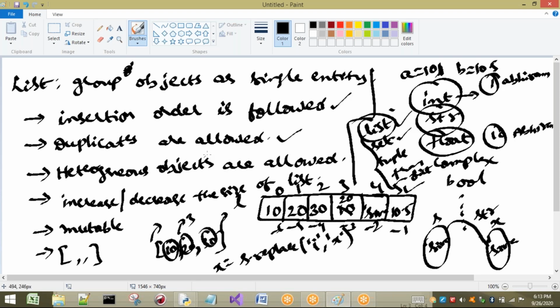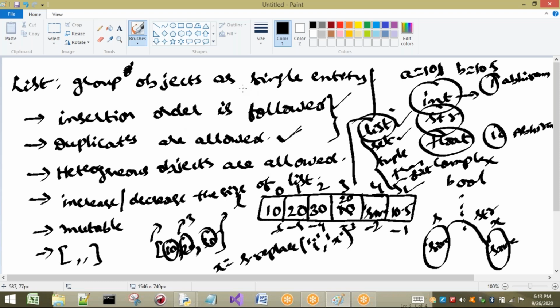Then I have to use list. Next, duplicates are allowed. If I want duplicates to be allowed, I go for list. In a set, if I insert a duplicate, only one will remain; the duplicate value will not be shown there. In the same way, heterogeneous objects are allowed. In everywhere, heterogeneous objects are allowed. But I mainly want these two properties.